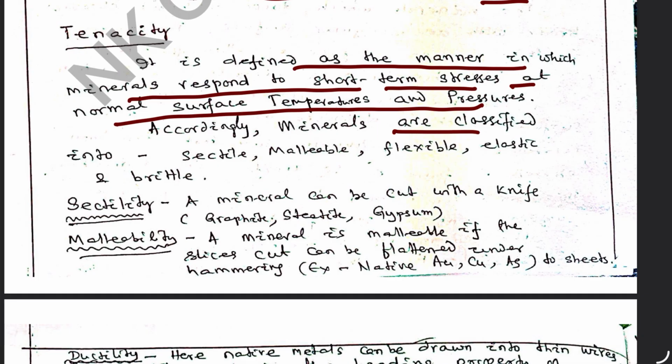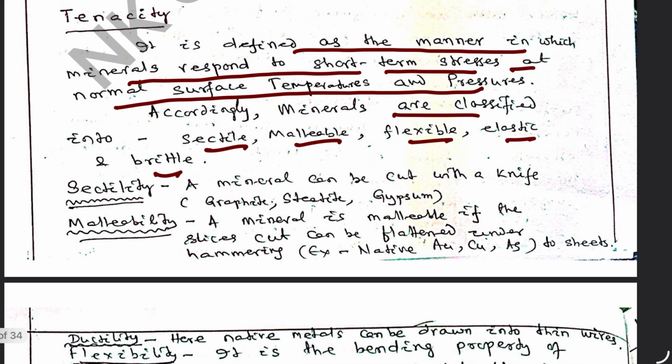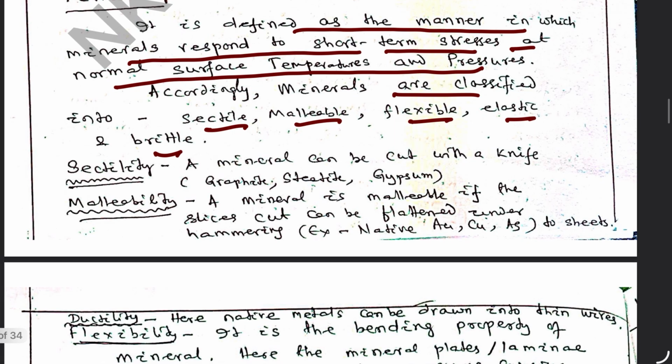Accordingly, minerals are classified as sectile, malleable, flexible, elastic, and brittle. Whether the minerals can be stretched easily, whether they are flexible, whether they are elastic, whether they can be flattened: on that basis, the terms are used.